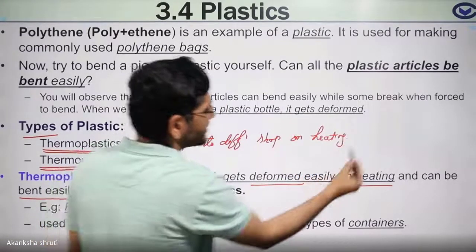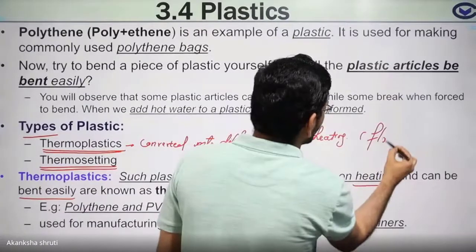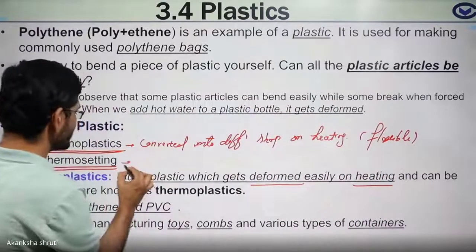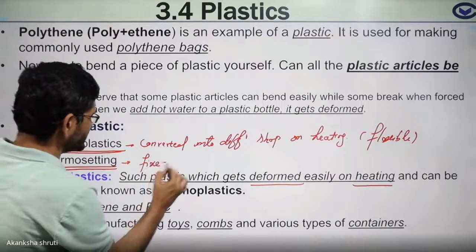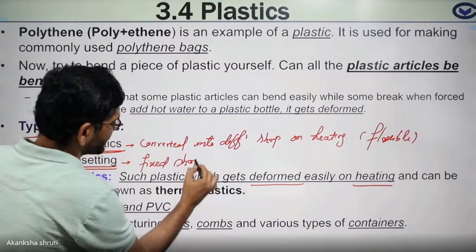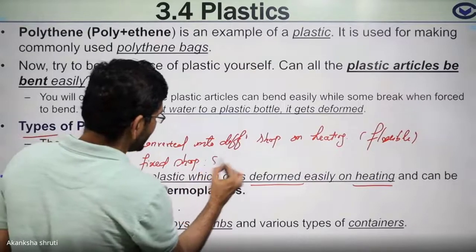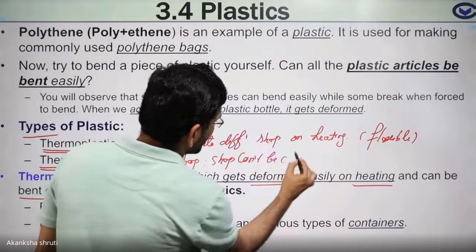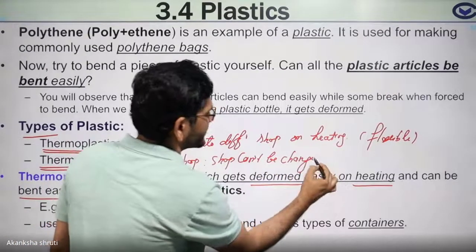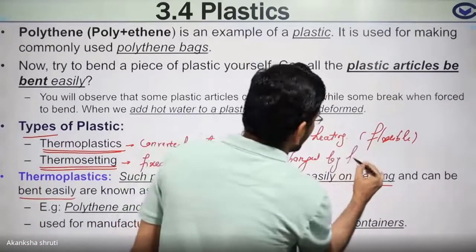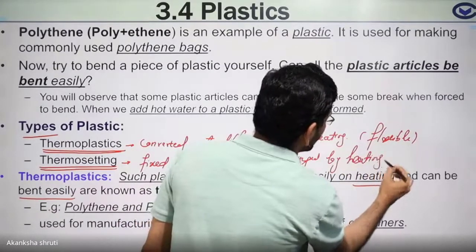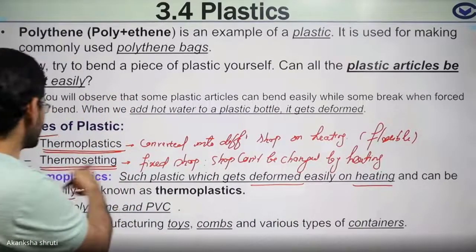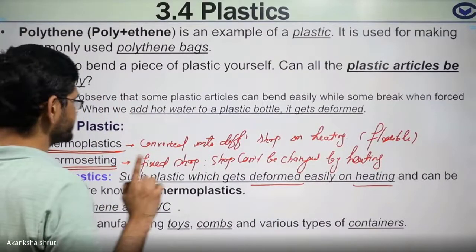Means they are flexible plastic. But these are of fixed shape, means the shape cannot be changed by heating. Means they are not flexible. Okay, they are called thermosetting plastic.